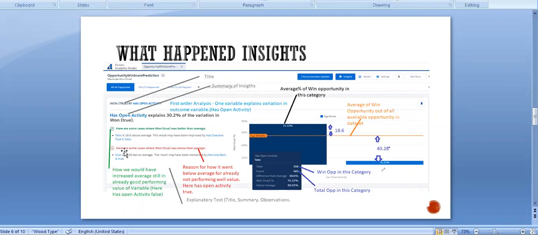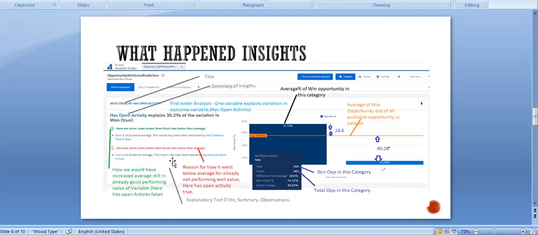Okay, and what we see under the red tells why this percentage got reduced. Wherever has open activity is true, we see 40.28 percent less than the average. They say it might have worsened by has line item being true.